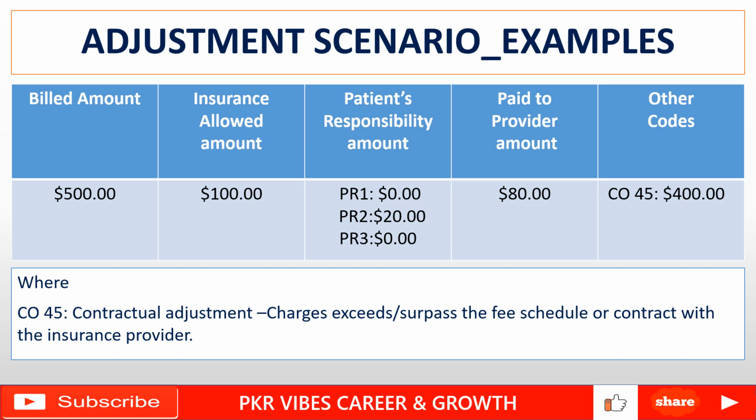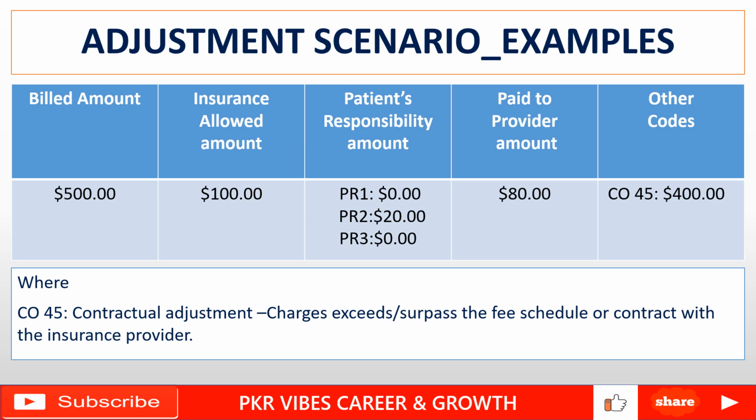For example, one more scenario. Say $500 we bill to insurance. Insurance allowed $100, and that complete allowed amount goes to patient responsibility. For example, PR1 deductible is $100, and paid to provider is 0. At that time CO45 is $400. And we have to understand why I call the $400 an adjustment instead of a write-off.